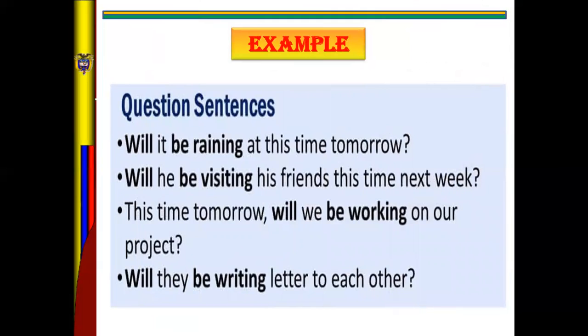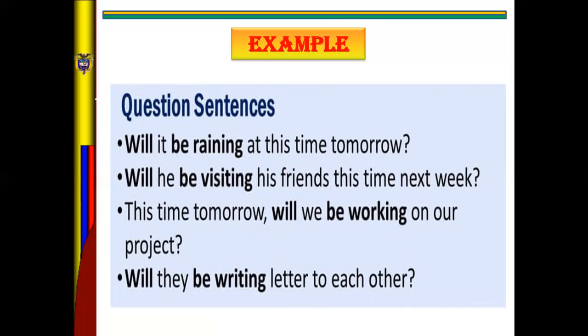And the last one, you have sentences using the interrogative form. Will it be raining at this time tomorrow? Number 2, will he be visiting his friend this time next week? Number 3, this time tomorrow, will we be working on our project?